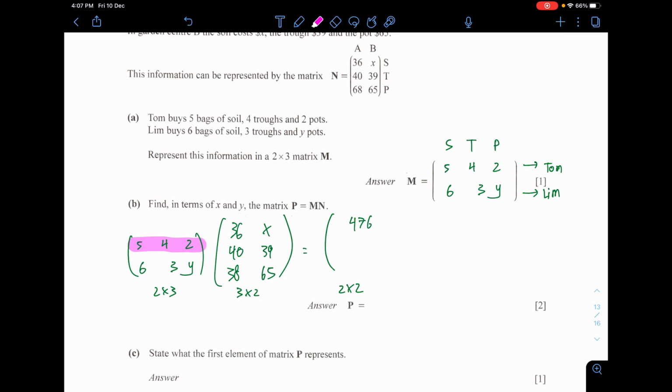Okay, the next top right corner, the first row, second column. Okay, I'll get 5 times x plus 4 times 39 plus 2 times 65. You'll get 286.